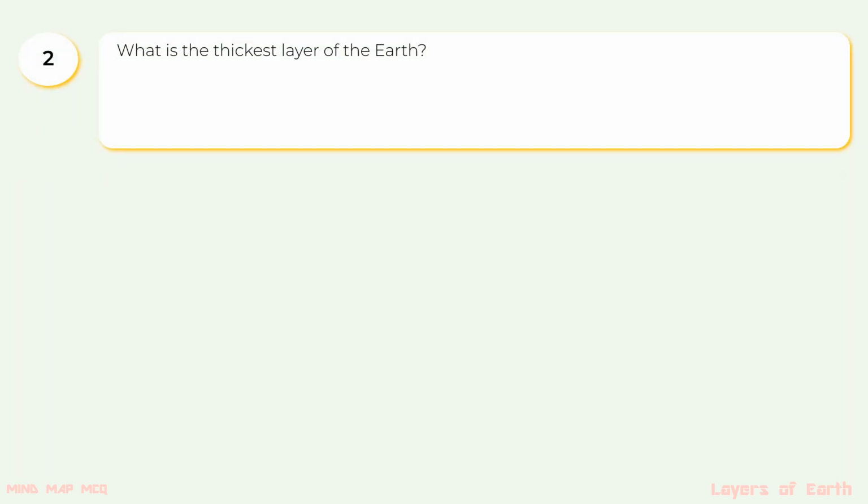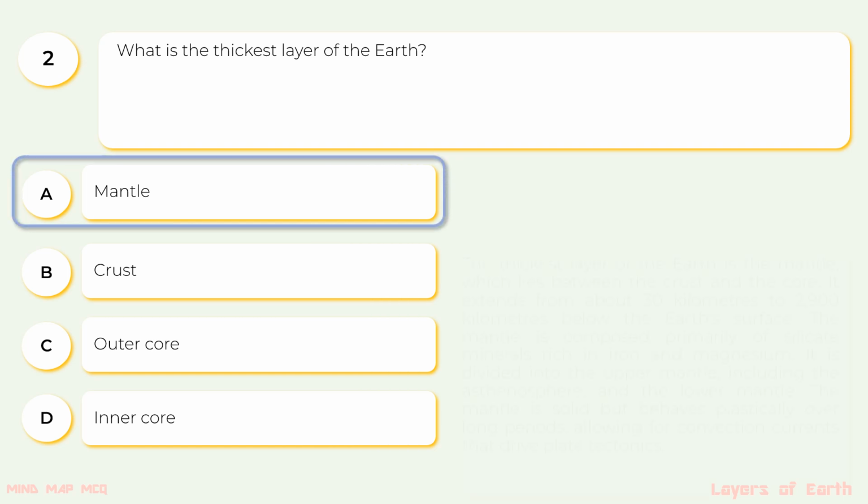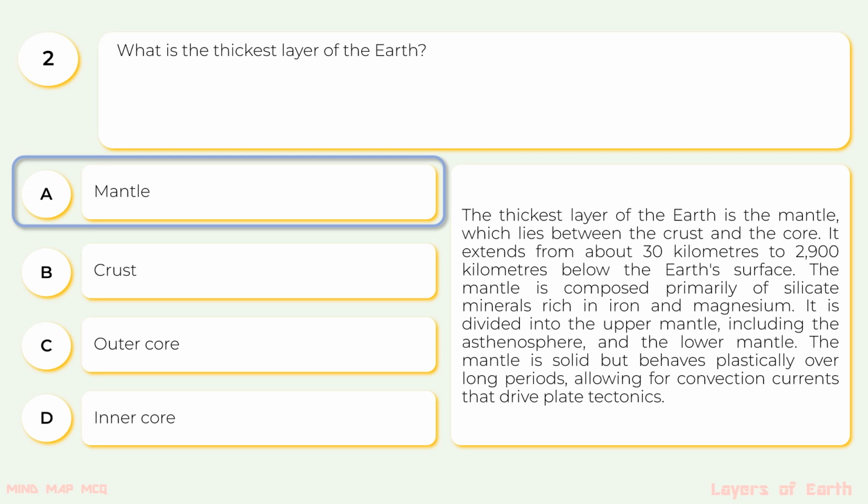2. What is the thickest layer of the Earth? The options are A. Mantle, B. Crust, C. Outer core, D. Inner core. The correct option is A. Mantle. The thickest layer of the Earth is the mantle, which lies between the crust and the core. It extends from about 30 km to 2,900 km below the Earth's surface.